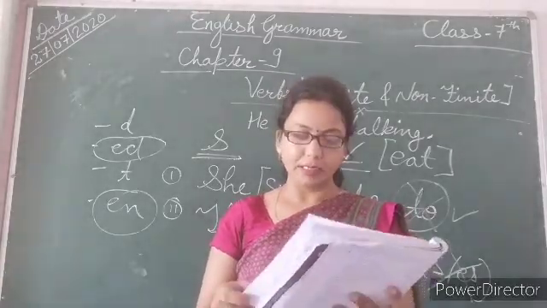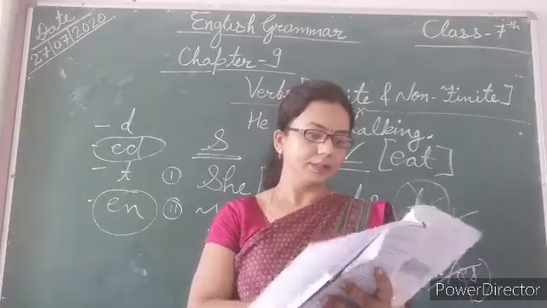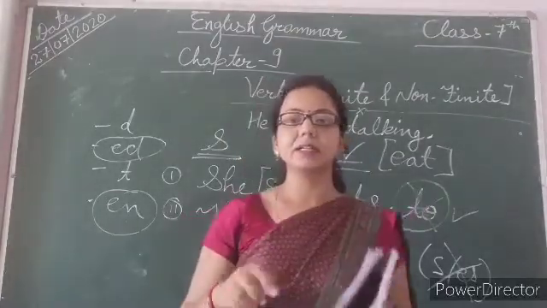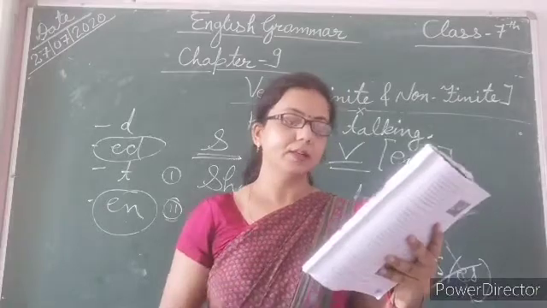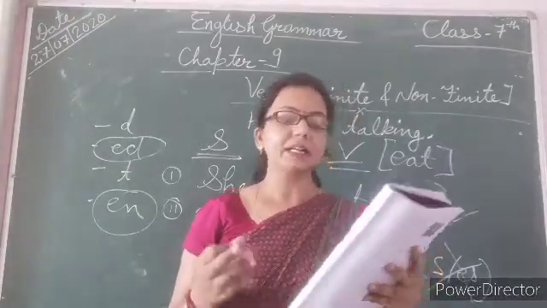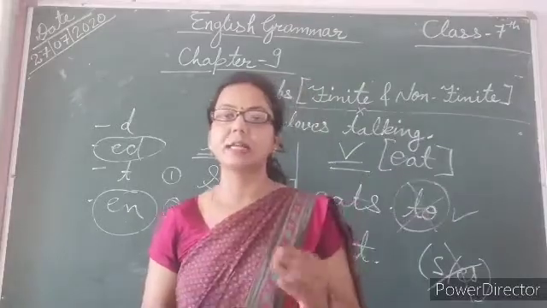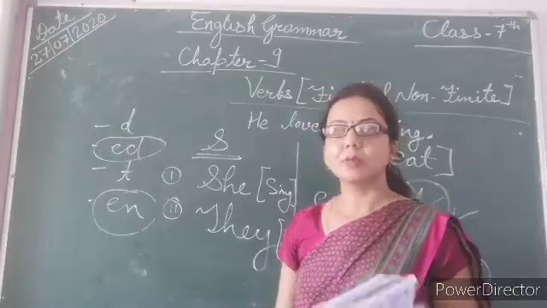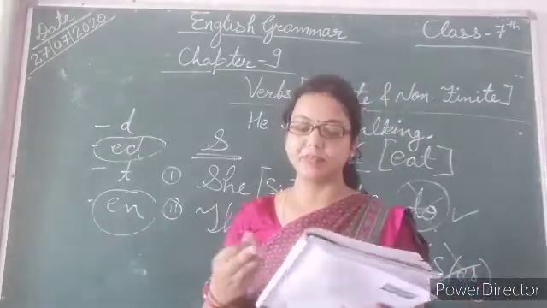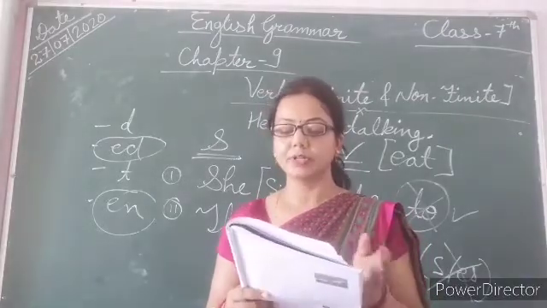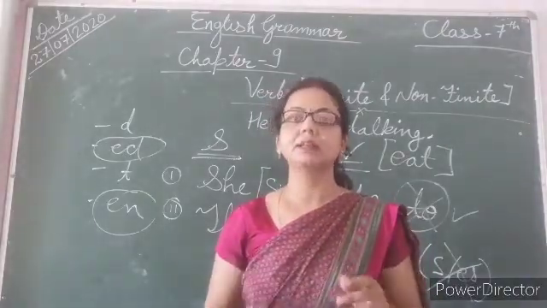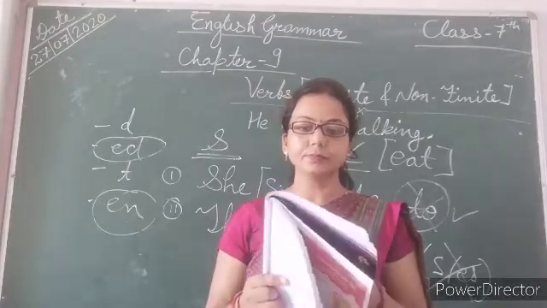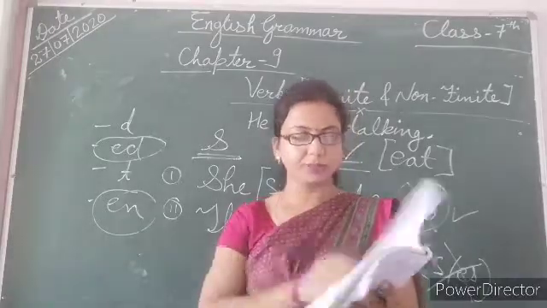So now turn back to page number 54. There in the box, just have a look at the remember point. Gerunds function as nouns and participles function as adjectives. As I have told you, what is the function of participles? The function of participles is behaving like an adjective. And what is the function of gerunds? The function of gerunds is behaving like a noun. So my dear students, that's all for this topic.